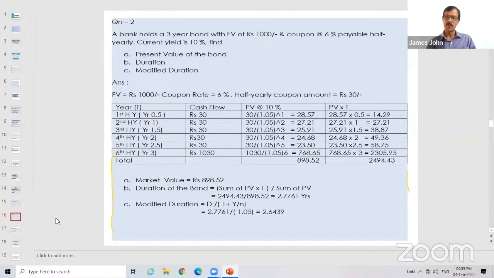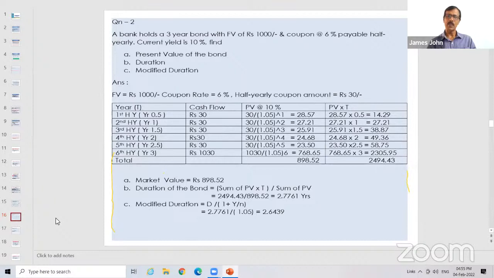Sir, here N is 1. Pardon? If it is annual, N is 1. You are asked to calculate the modified duration when the yield is 10%.